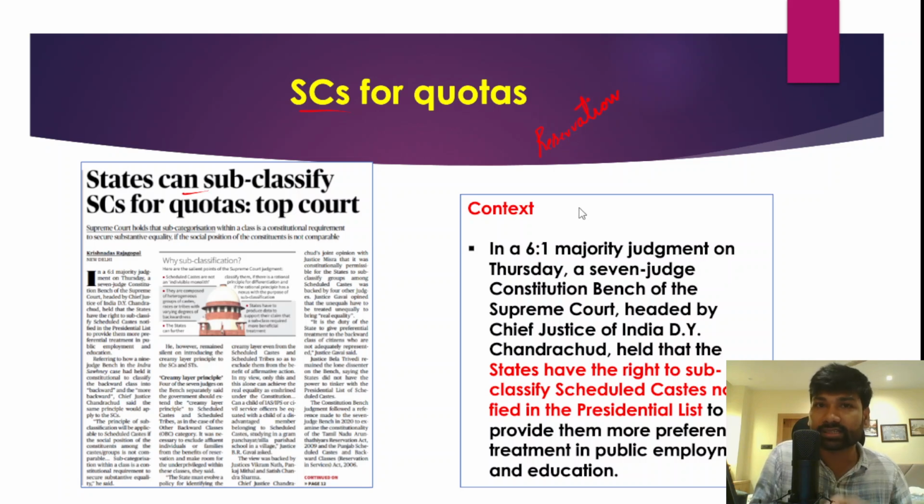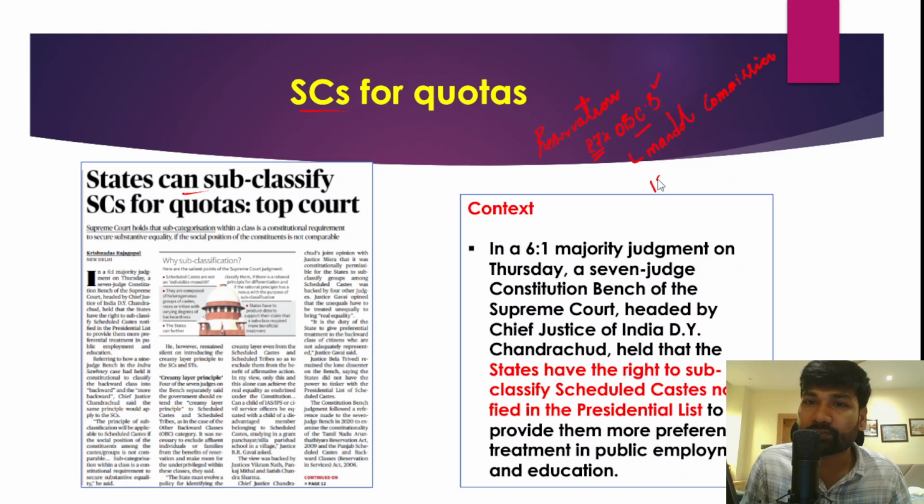Now if you look at the structure of India's reservation, 27% of the reservation was given to the OBCs, or other backward classes, based on the Mandal Commission recommendations. Based on these recommendations, 27% of the reservations were given to the other backward classes, socially and educationally backward classes, in education and government employment.